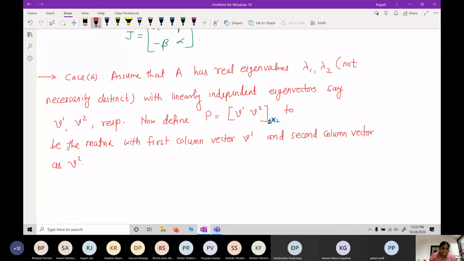Since v1 and v2 are linearly independent, what can I say about the determinant of P? It should be non-zero. So P is non-singular. P must be non-singular.